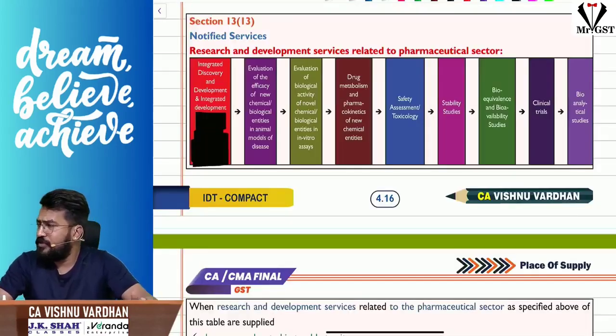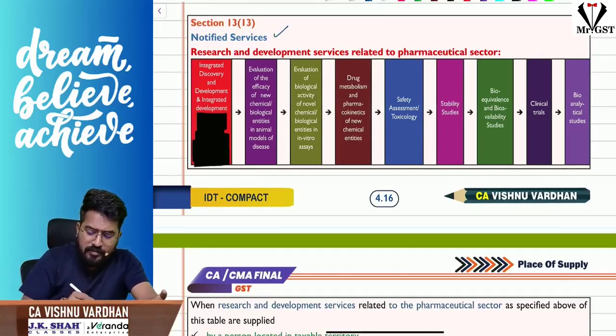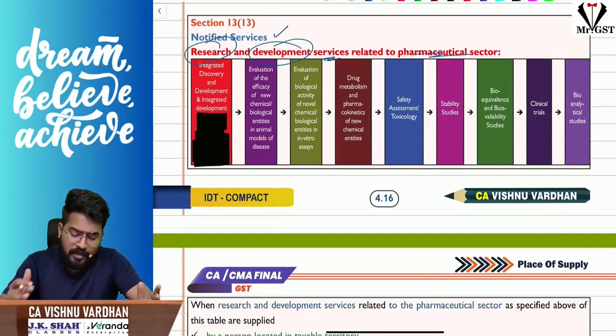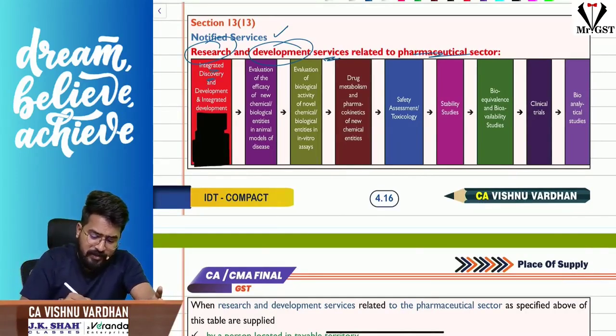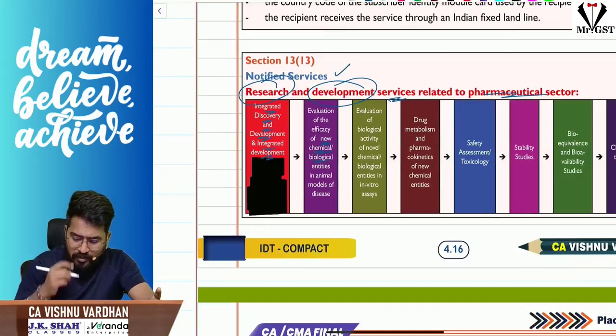So the next one is section 13 subsection 13, the notified services. Here some research and development services related to the pharma industry have been notified, like integrated discovery and development, or evaluation of the efficacy of new chemical or biological entities in animal bodies or diseases, evaluation of biological activity of novel chemical or biological entities in vitro assays.